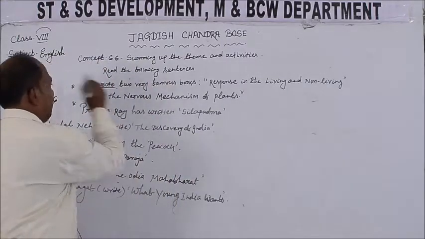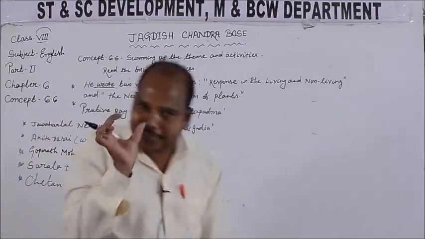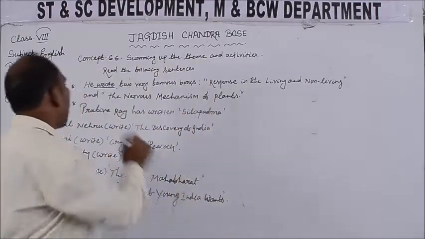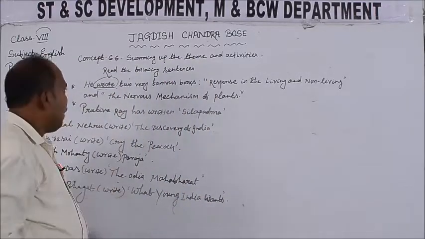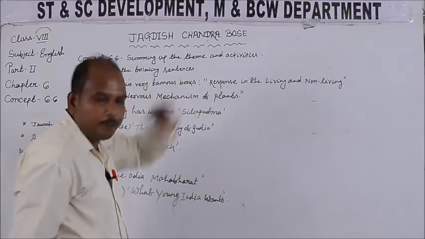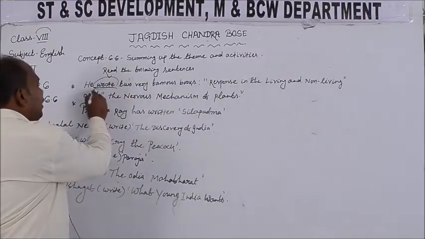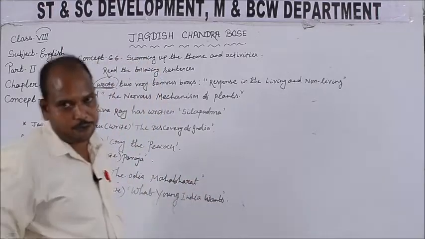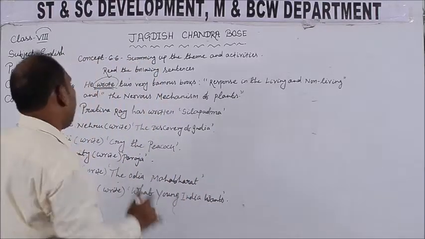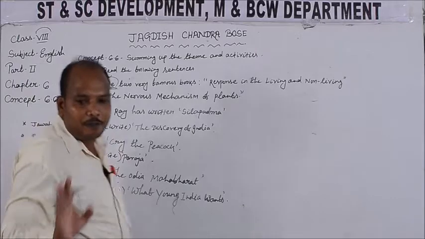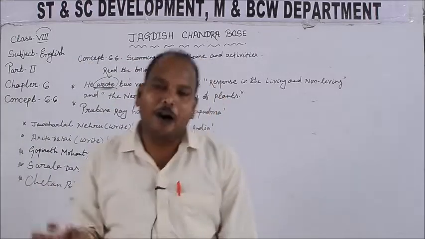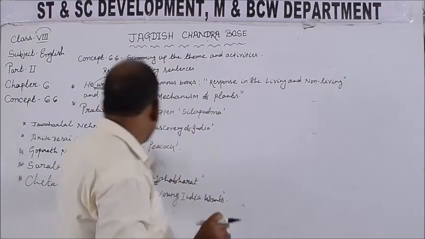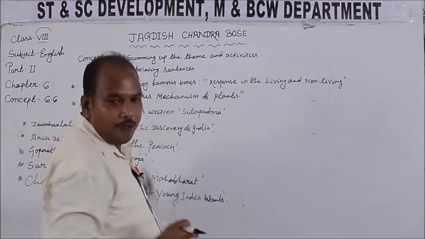He wrote. It is the second form or the past form of the verb write. Here, he means Jagdish Chandra Bose. We are discussing Jagdish Chandra Bose. So we have used the past form of the verb write, wrote here.